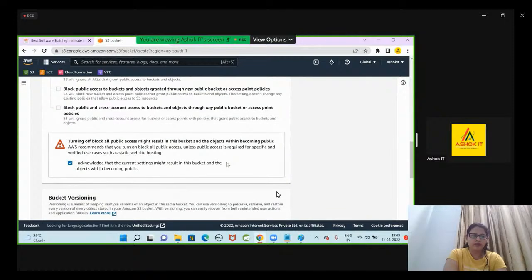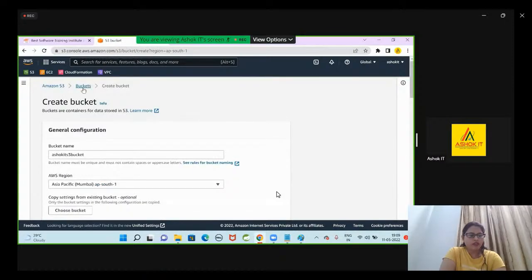Whenever you are creating the bucket, it asks whether you want to enable versioning for this bucket or not. When you enable versioning for this bucket and upload the same file again, it is going to update with the version.